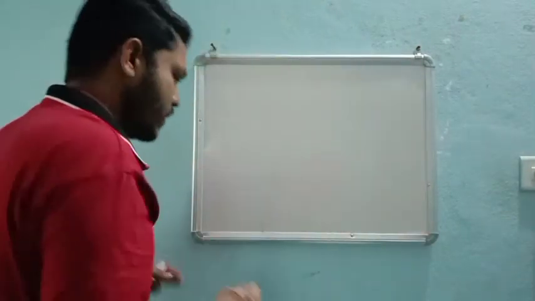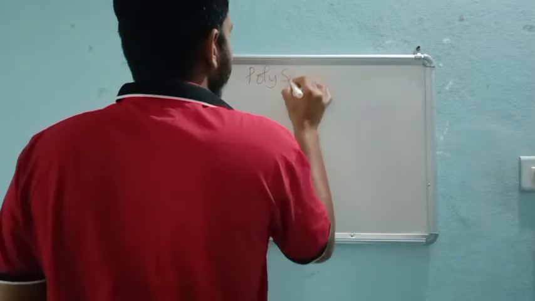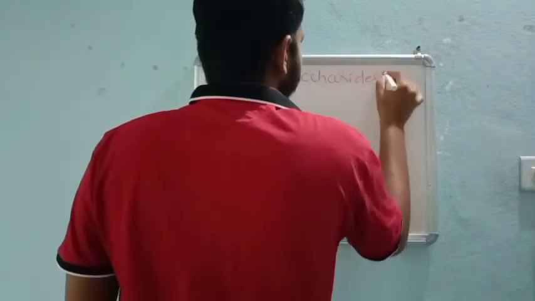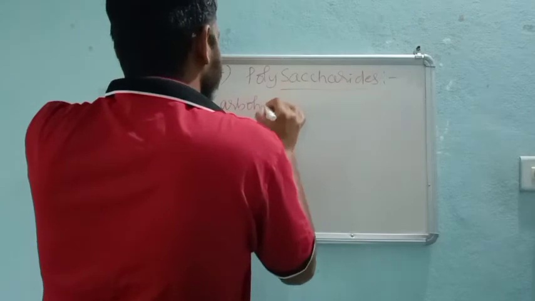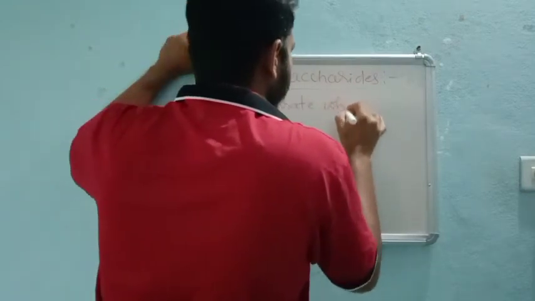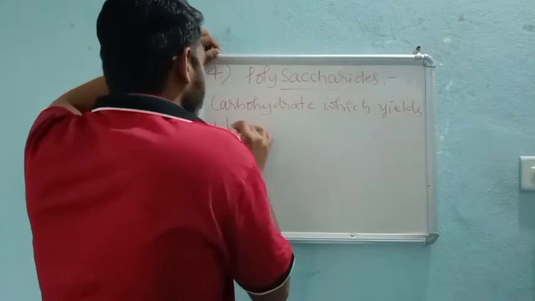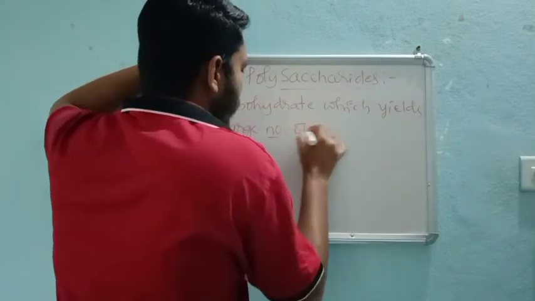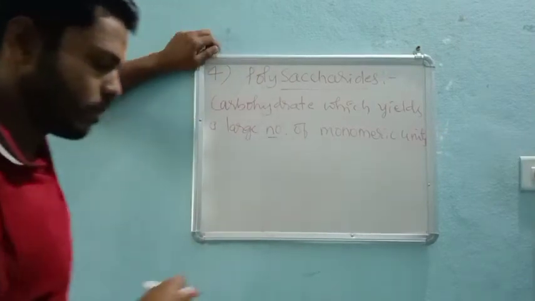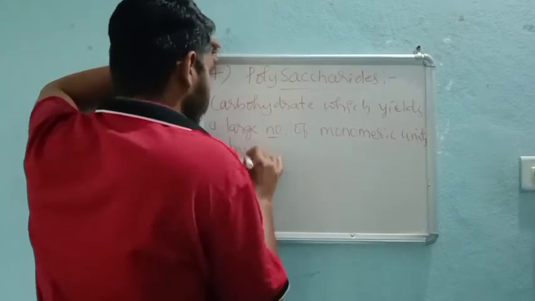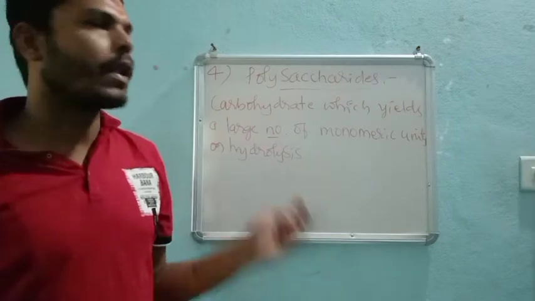On hydrolysis, if they give more than 10 monomeric units, those are called polysaccharides. A polysaccharide is a carbohydrate which yields a large number of monomeric units on hydrolysis, meaning more than 10.